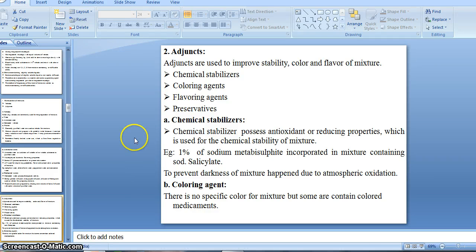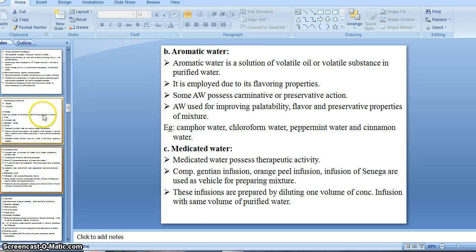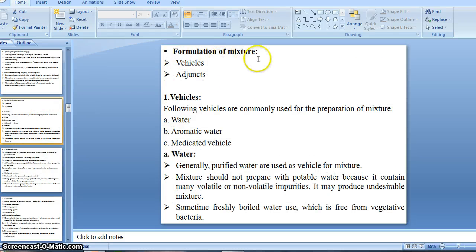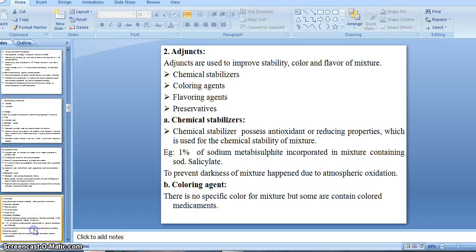Okay, then from our formulation of mixture, that is vehicle and adjuncts. Then adjuncts are used to improve the stability, color and flavor of mixture, right?